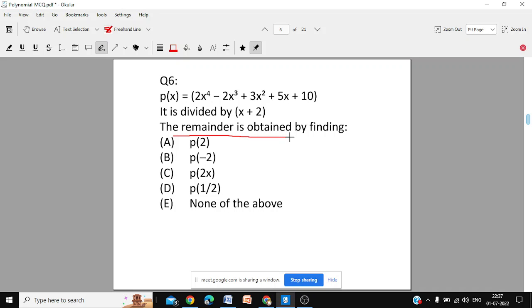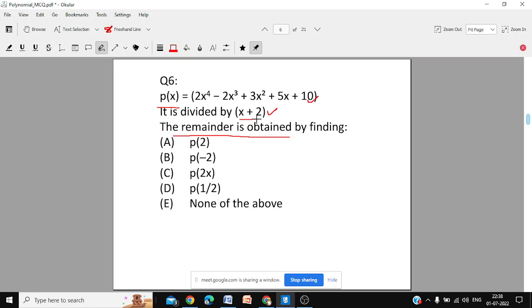If one expression is divided by x plus 2, how will you find the remainder? Shall we find P of 2, or P of minus 2, P of 2x, P of 1 by 2, or none? You have to get the remainder without actual division.